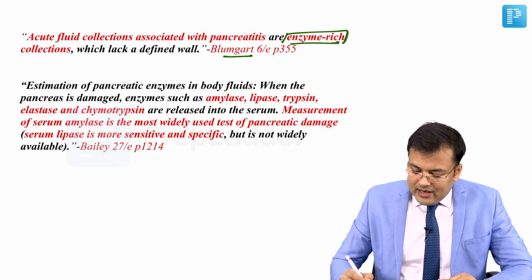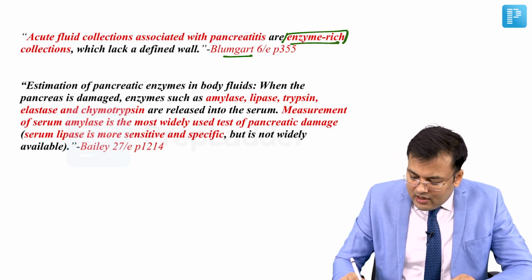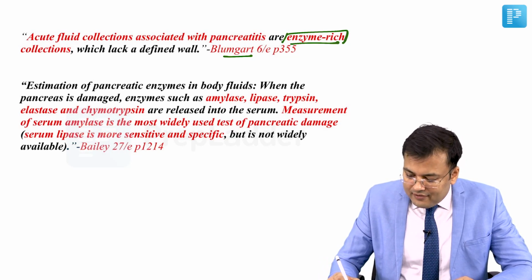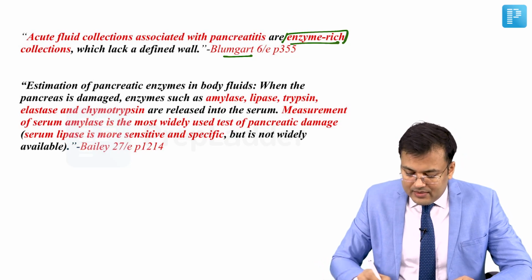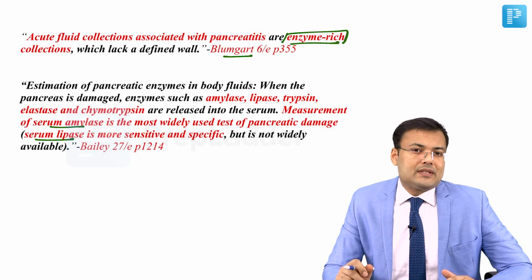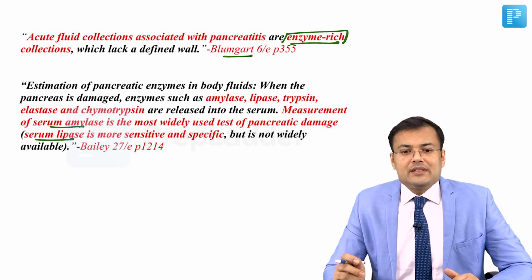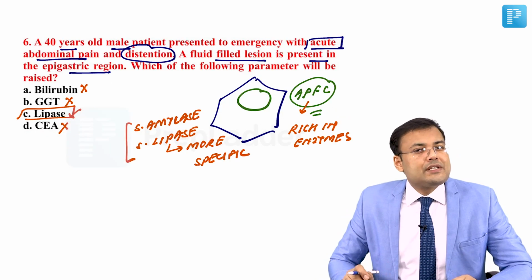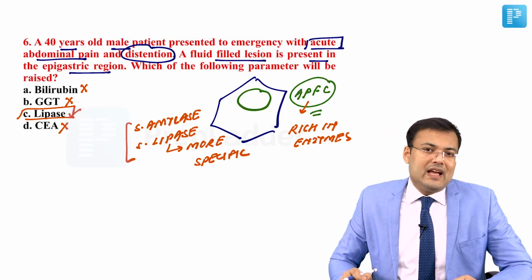And second, in patients of acute pancreatitis, what happens? There is release of these enzymes into the serum, and that's why we can assess what? Serum amylase and serum lipase. And if you see, serum lipase is more sensitive and specific. So for this particular question, what is the correct answer? It is C, and that's lipase.